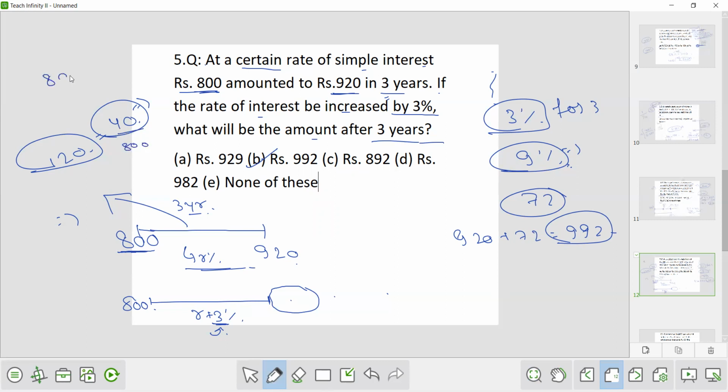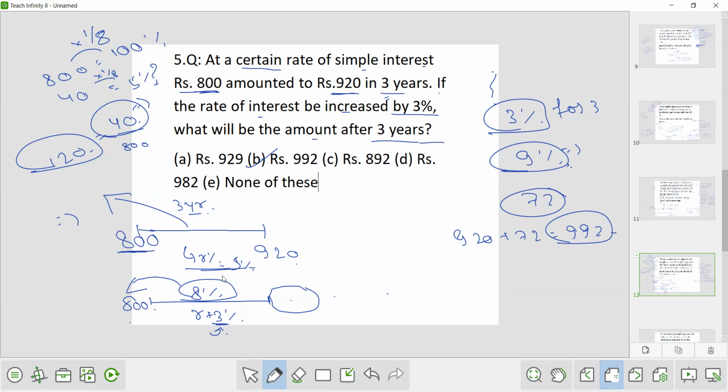Let's say 800 is equivalent to 100%. So 40 is equivalent to how much? This is 1 by 8, so this also becomes 1 by 8. That is 5%. The rate is 5%. Now the new rate will be R plus 3%, that is 8%.